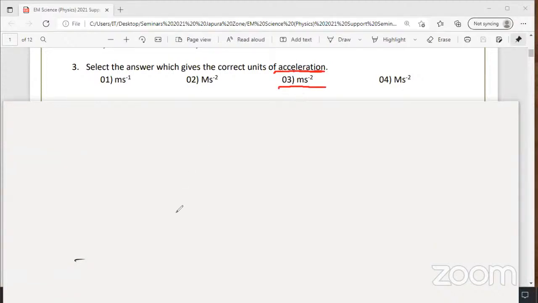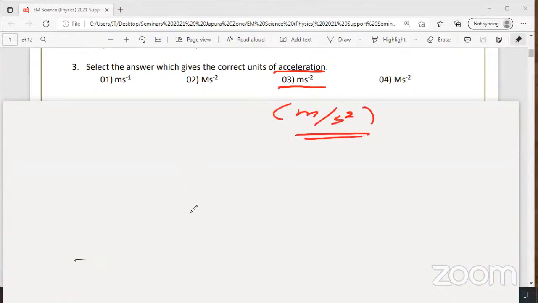Answer is 3. So these are basic questions. In the O-level science paper, the first few MCQs, from MCQ 1 to 5, they can ask this type of question directly from the units. There are many past questions. They ask which of the following is not a vector, vectors and units. You can get at least one MCQ in the paper. Then next one. If you want, you can write it this way also: m divided by s square. This is also correct. This is also accepted.